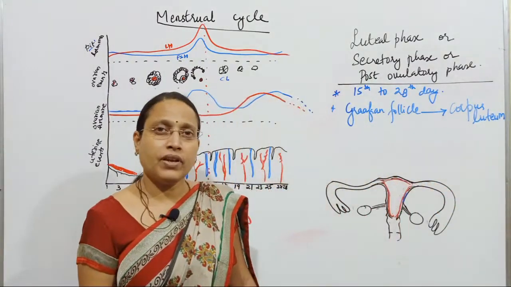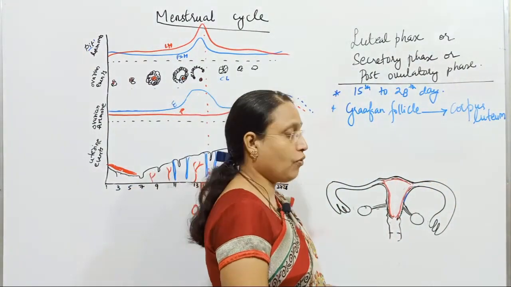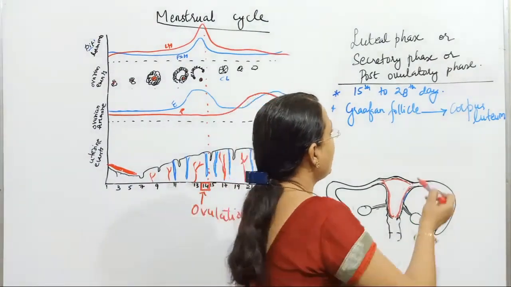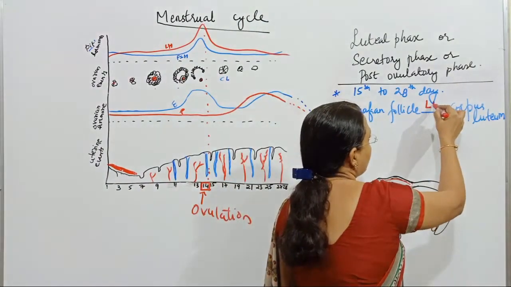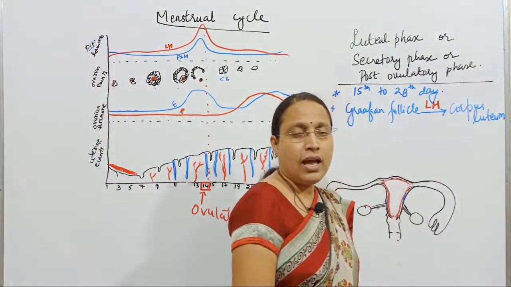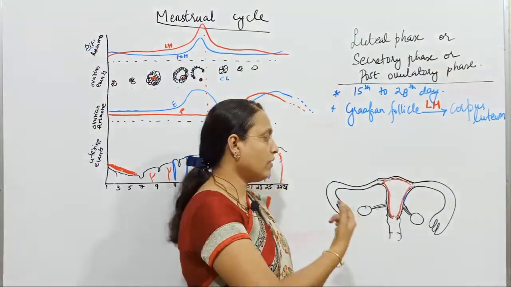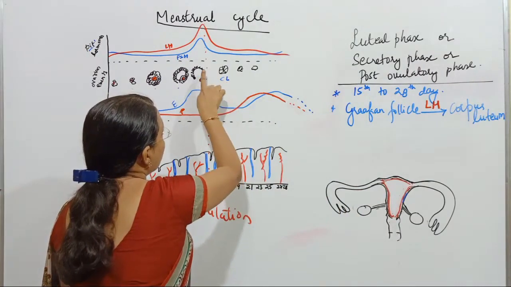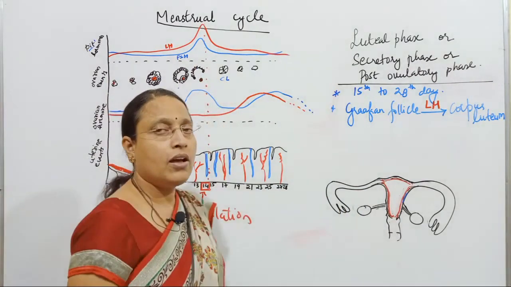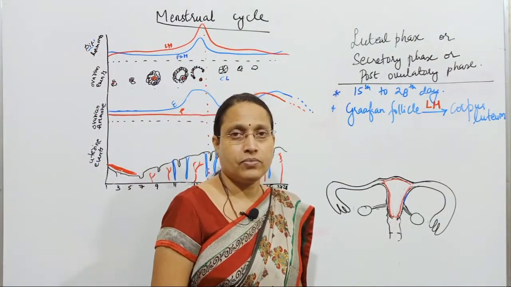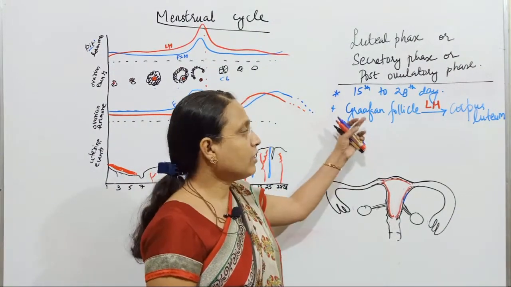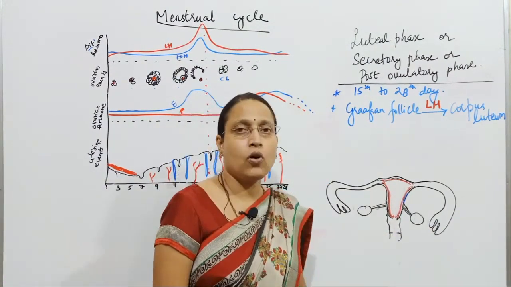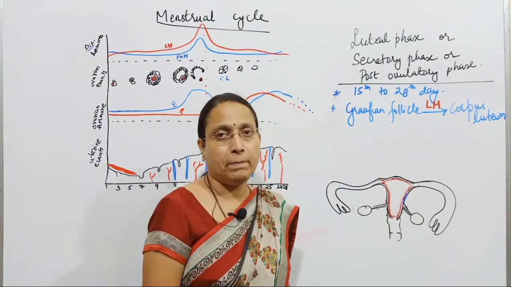What makes the Graafian follicle form the corpus luteum is an important hormone, which is the hormone LH. LH not only causes ovulation, it also causes formation of the corpus luteum from the Graafian follicle. Got it? So the remnant of the Graafian follicle forms the corpus luteum.